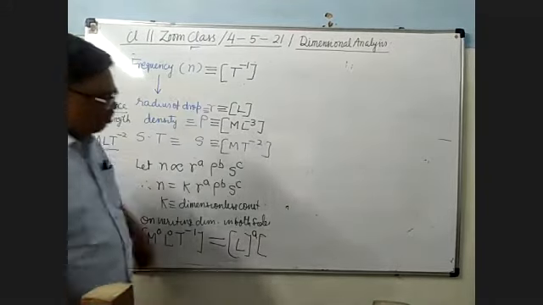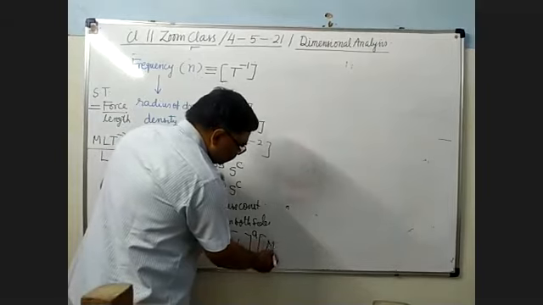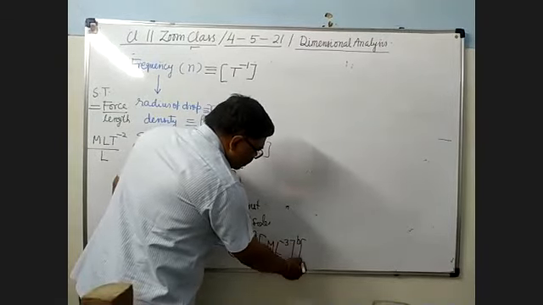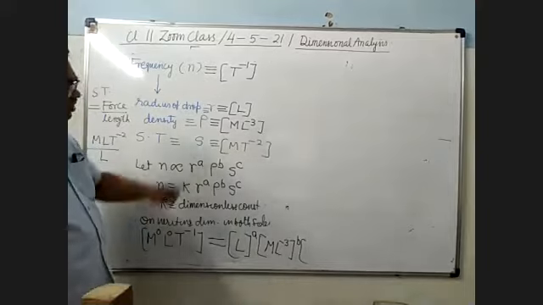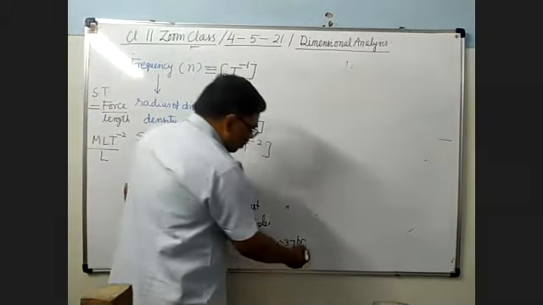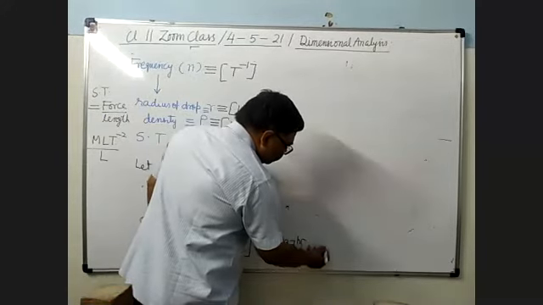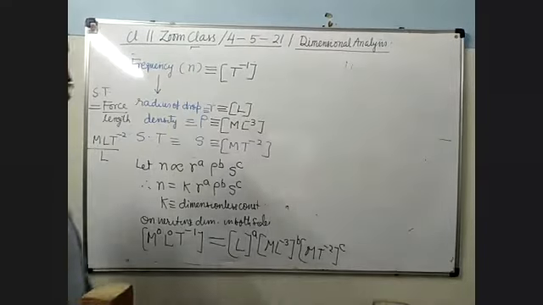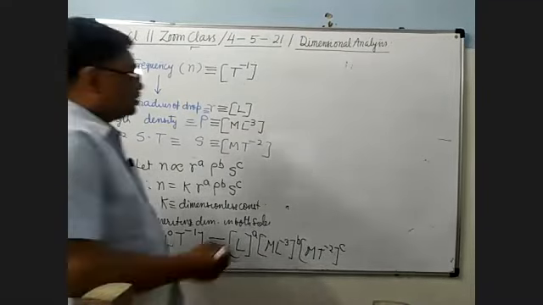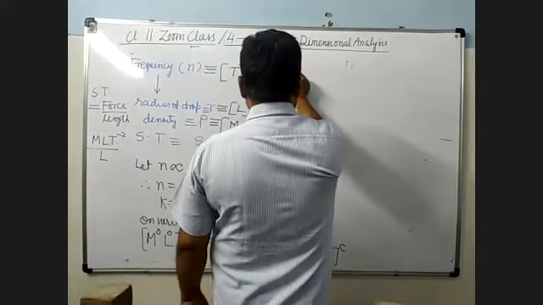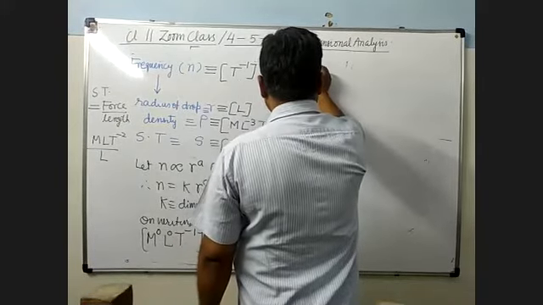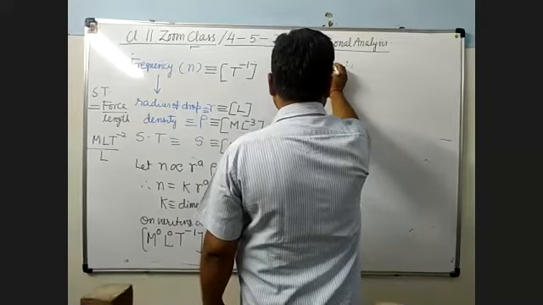Rho is M L minus 3 power b. And S is M T minus 2 power c. Now you simplify the right hand side. It is M0 L0 T minus 1 on the left.